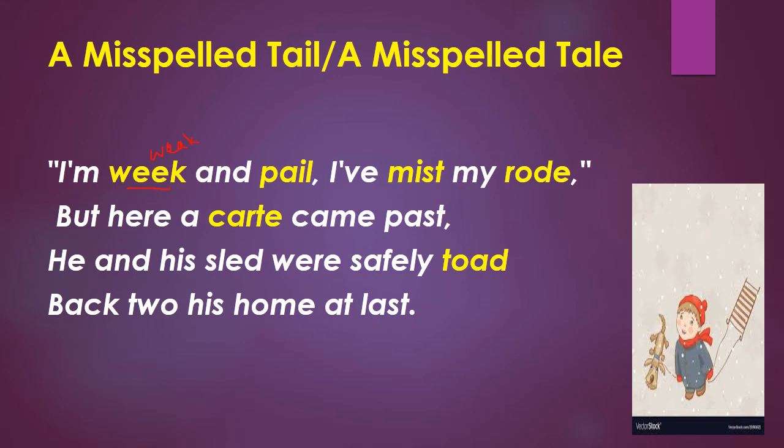Okay. And pale, now here this pale is not this one, but you are going to correct the spelling again. Yes, which spelling you are going to write here? Can you guess? Yes, PALE, pale. This pale is a pile, you can say a pile of books or garbage, but here you are going to write down PALE. Pale means he's feeling very weak and pale. So his color has become pale, not fair, right? It's a kind of yellow color, pale.